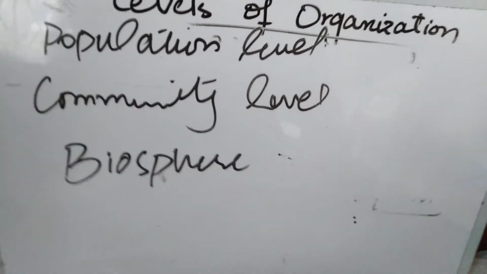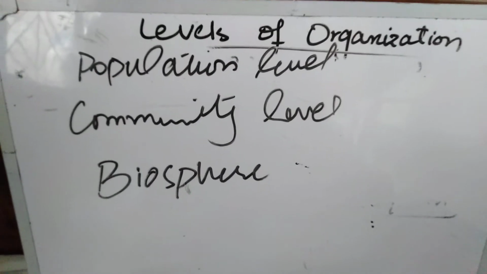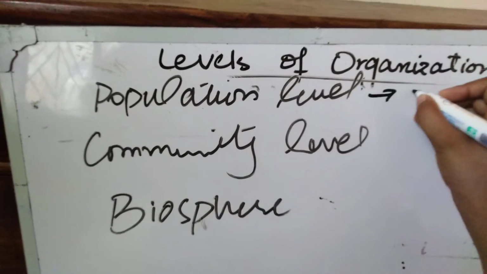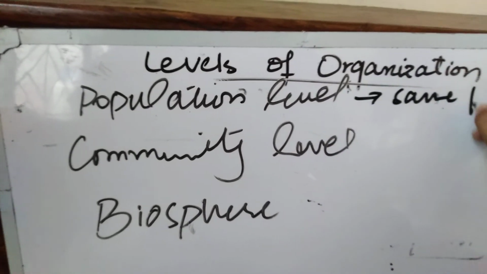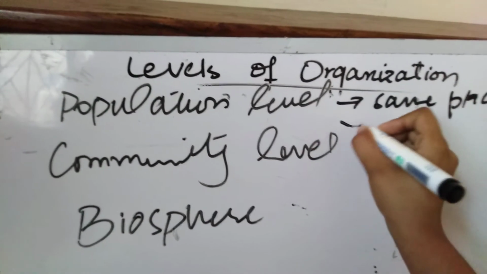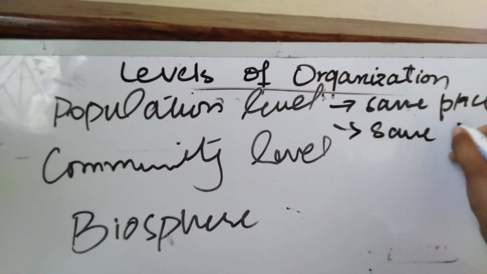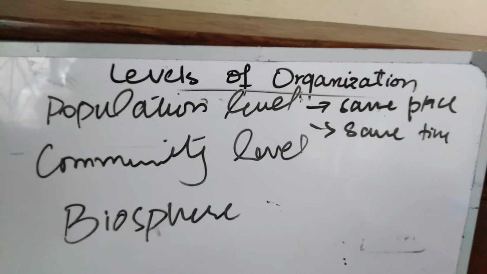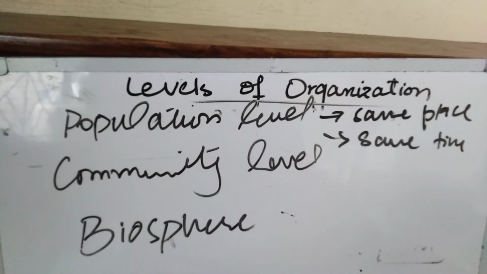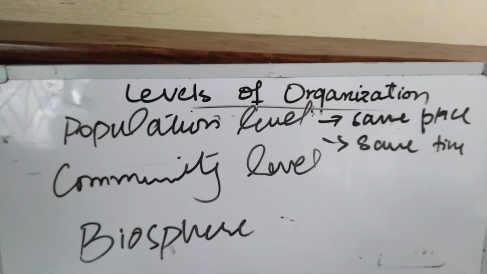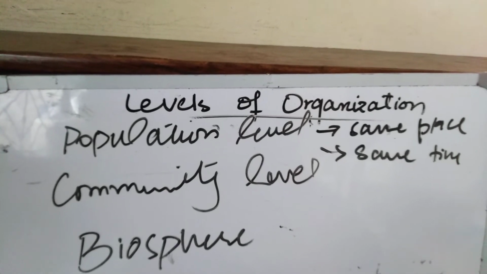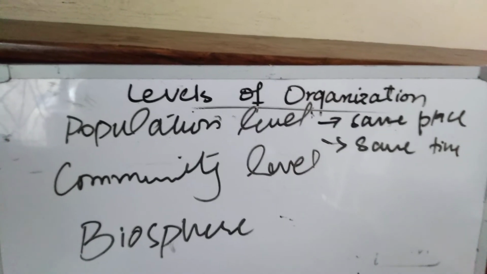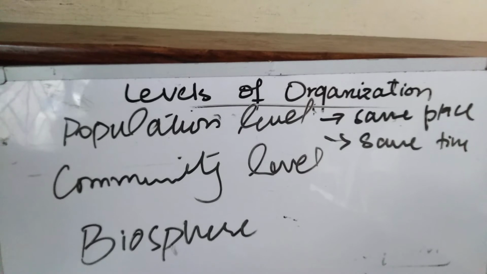While moving towards its example, firstly I am going to mention the same place and same time. Examples are the number of rats in fields of rice in 2002 and the number of students in a biology class in semester 2008.